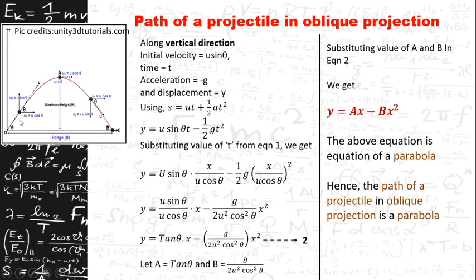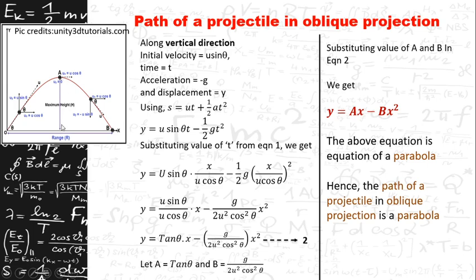is a parabola. So if a body is projected with an angle not 0 and 90 degrees with the horizontal, it travels a parabolic path and reaches the ground. So this is the path of a projectile in oblique projection. Again, since you had thrown this object here, it travels with a decreasing vertical velocity component up to maximum height, and with an increasing velocity component from the maximum height.